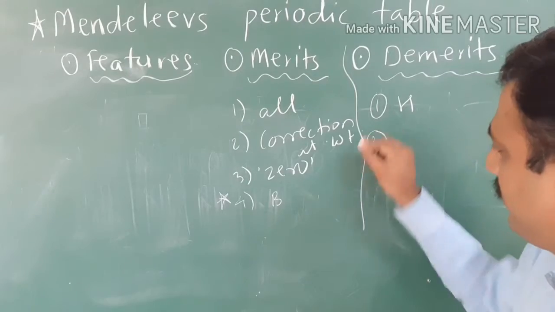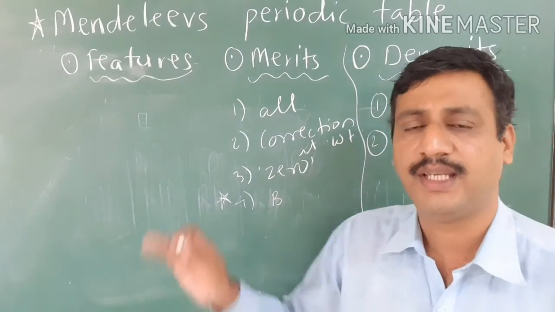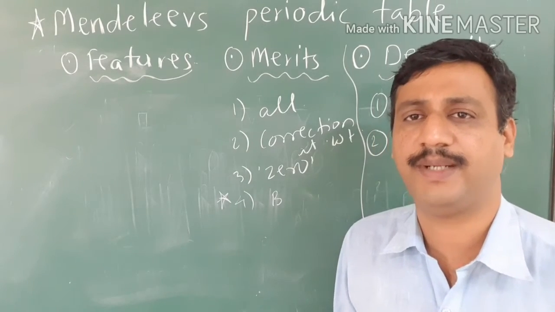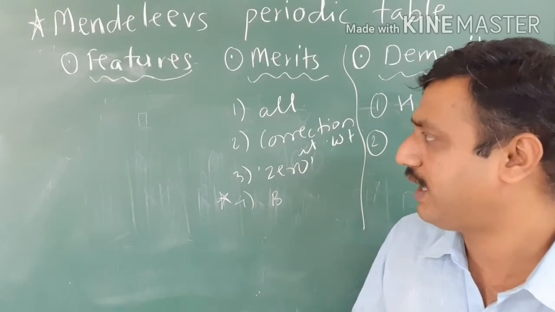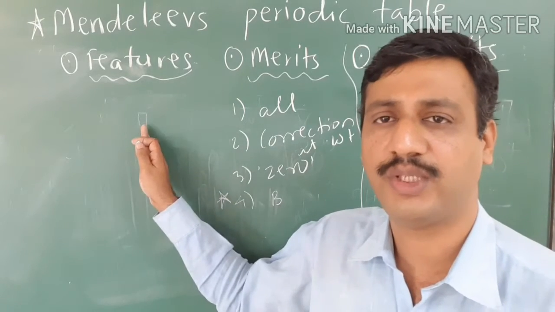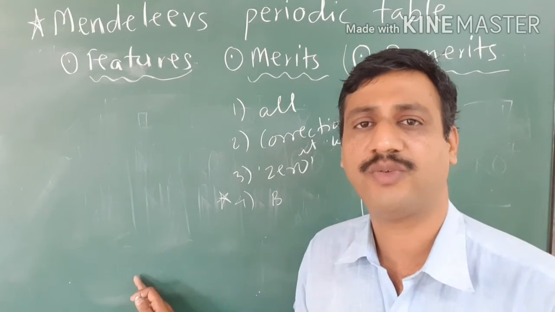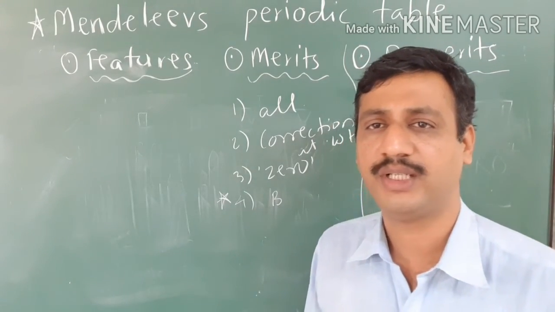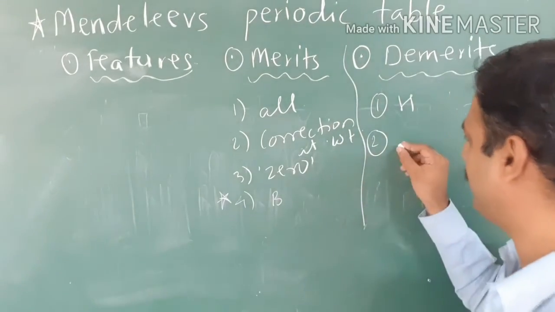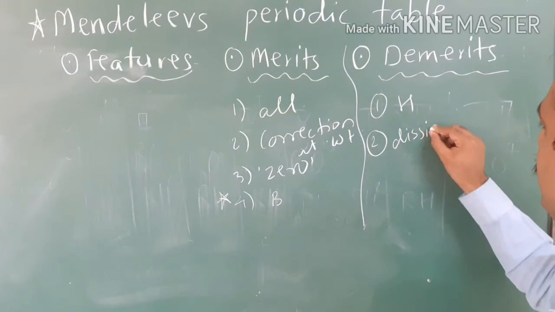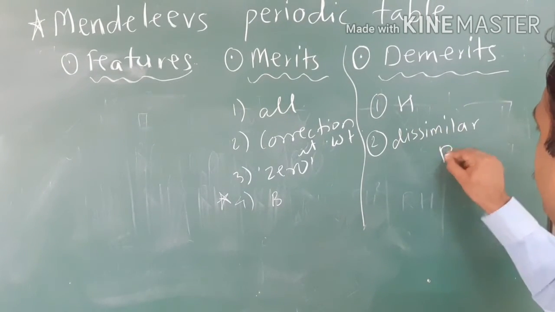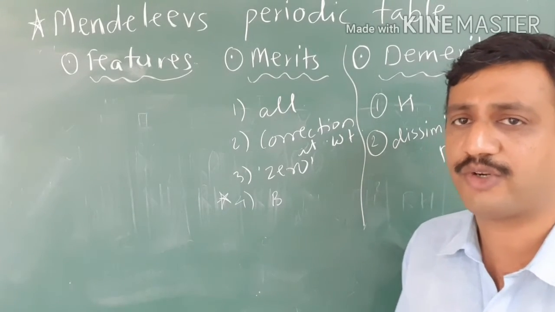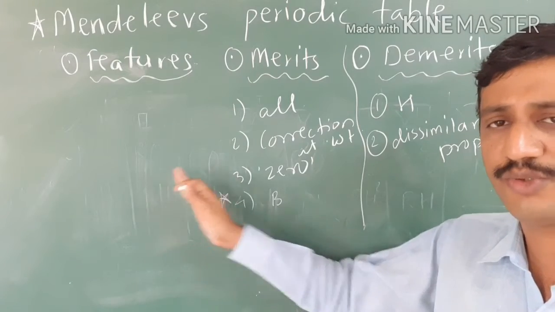The second drawback is that even though Mendeleev stated elements with similar properties are placed in the same group, it's a general statement. But if we see, highly reactive elements like sodium, potassium were kept along with the less reactive elements like silver, gold in the first group. Means what? Elements with dissimilar properties were kept in the same group. Okay? That is also one drawback, and it is not only with the first group, with the other groups also it was there.